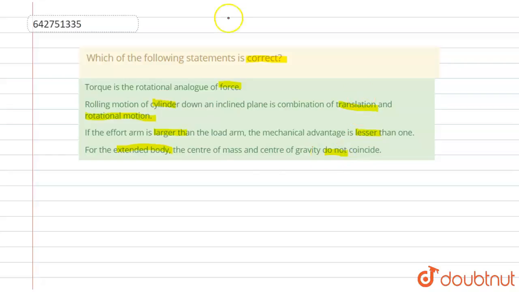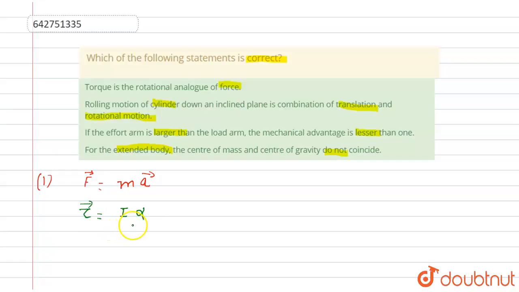So one by one we discuss the statement. First of all, we discuss the first statement. In first statement, torque is a rotational analogy of force, right? If we talk about the force, F is equals to mass into acceleration, right? And this force is applicable for a linear motion, right? And we know that the torque is equals to I into alpha. I is a moment of inertia and alpha is a angular acceleration.